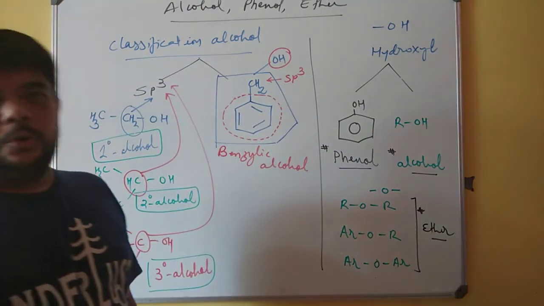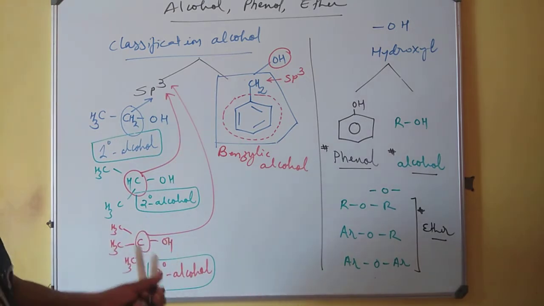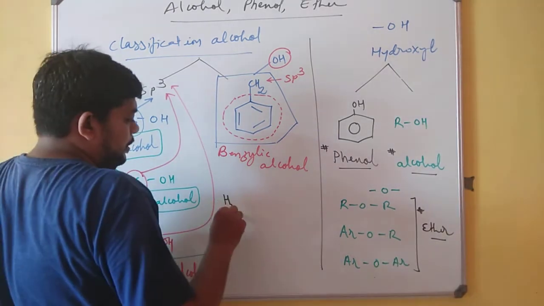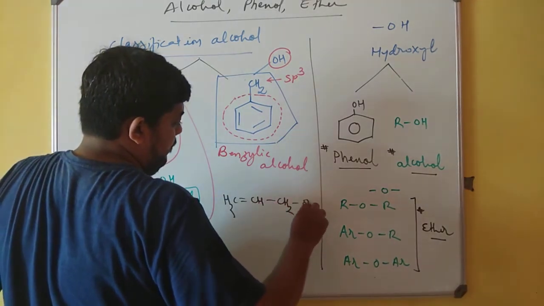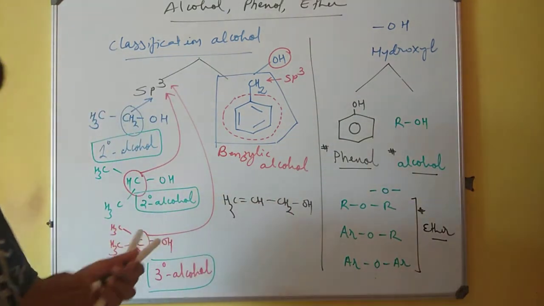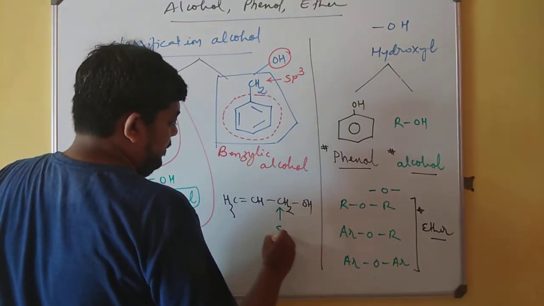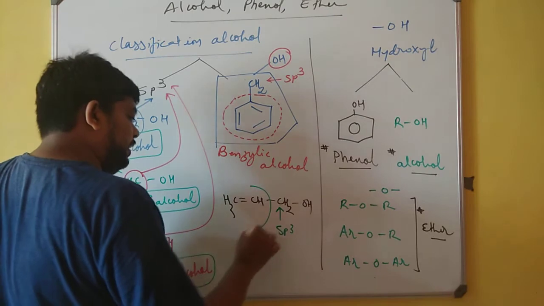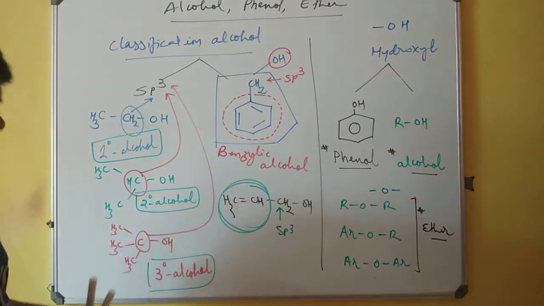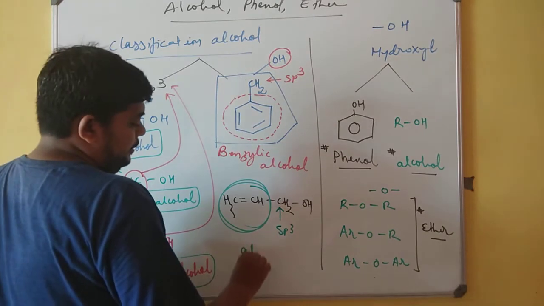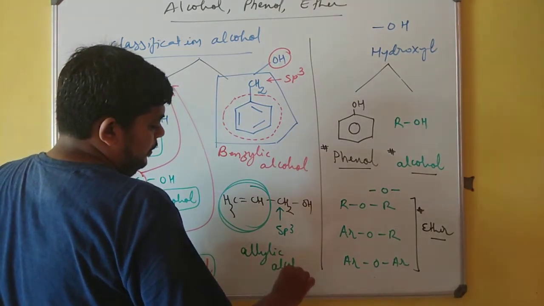This particular group is benzyl group. Now moving a step ahead, if I have such a type of system, remember this system very well what I am writing. Hydroxyl group, that is OH, is attached to a carbon, that carbon is sp3, and it is attached to an alkene group, then such kind of alcohols are generally coined as allylic alcohol.